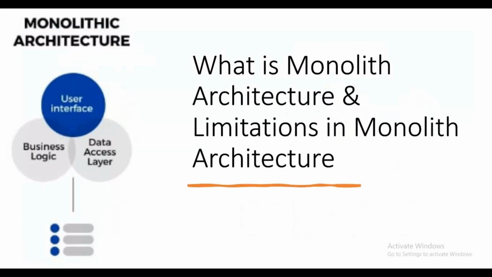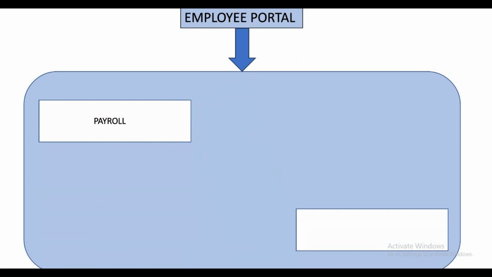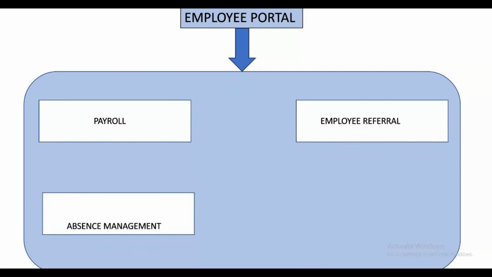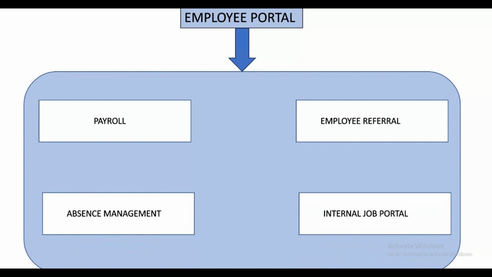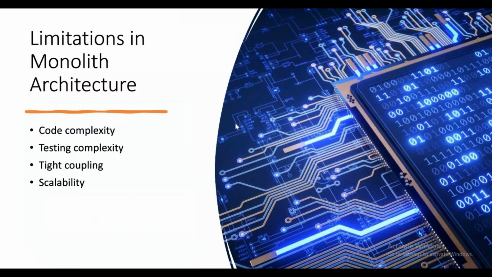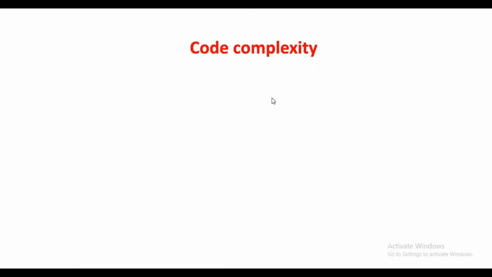Okay, now I will explain with an example. Let's assume we have an employee portal and we have multiple components like payroll, employee referral, absence management, and internal job portal. Let's assume we build this application in monolithic architecture, and let's understand how it causes issues in real time. Then let's see how microservices resolve these issues caused by the monolithic architecture. The limitations in the monolithic architecture are code complexity, testing complexity, tight coupling, and scale. Let me start with the first limitation, code complexity.